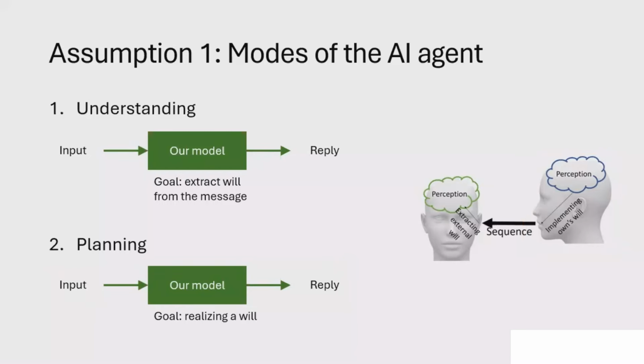Usually we include both of these modes. For any problem solving, we need to first comprehend the problem or the situation, meaning extract its original intention, and then to realize this intention by proper planning. It sketches or devises a plan to solve it. Another basic assumption in our model is that these planning and understanding modes of operation are gradual, meaning the will and the realization are the top and the bottom levels of some hierarchy, respectively.